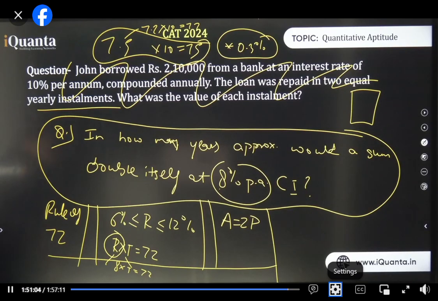Yes, Gaurav. ये double के लिए होता है. If it is 4 times, the answer will automatically be 18 years. In 9 years we got double. In the next 9 years, you got double again. No, Anshika. It's already in percent. You take 8 only.